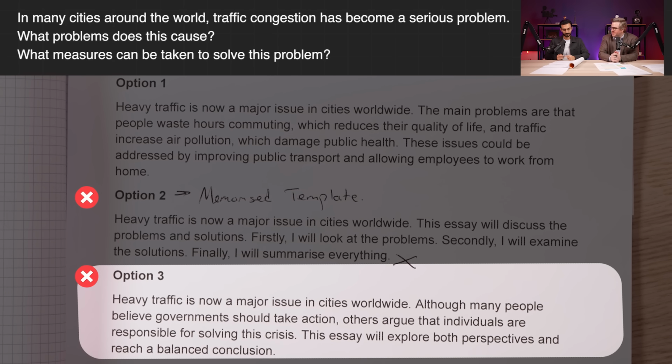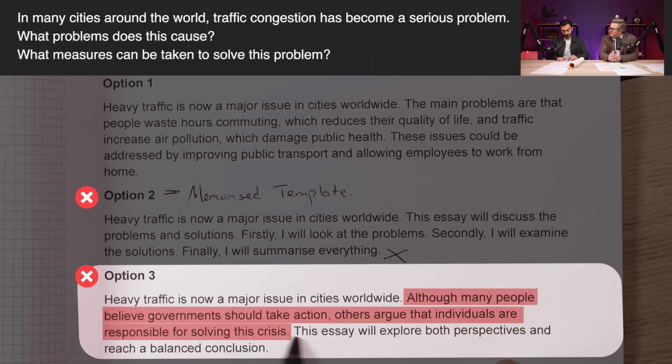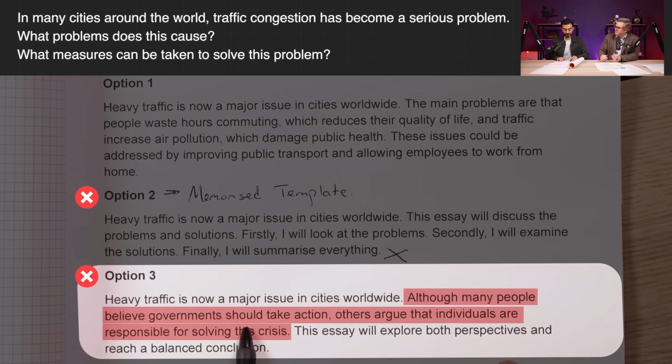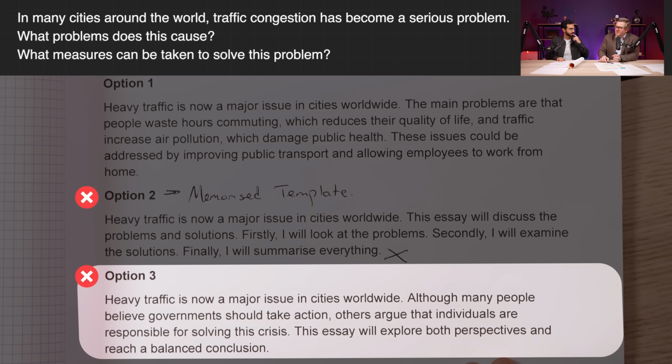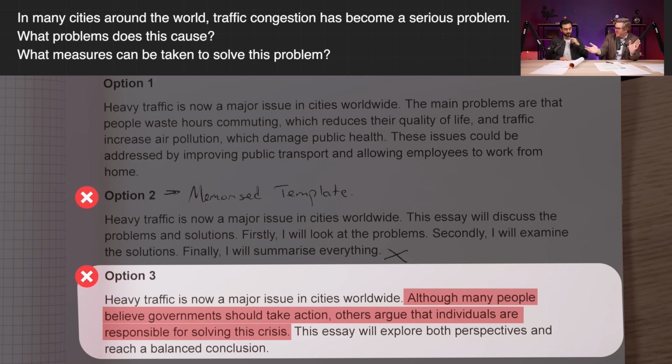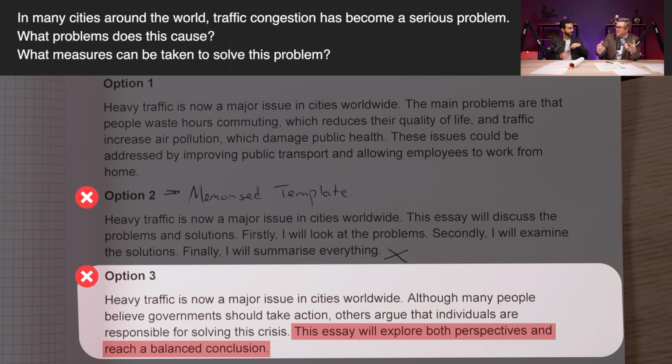This one, what's the problem with this one? Kind of the same. Although many people believe governments should take action, others argue that individuals are responsible for solving this crisis. It also says like an opinion here. That is, I think it is wrong. Yeah, so what this person is doing is they are misinterpreting the question as there's another question type called discuss both views, where it says, here's a scenario. Some people think this, some people think the opposite. Yeah. Discuss both these views and give your opinion.